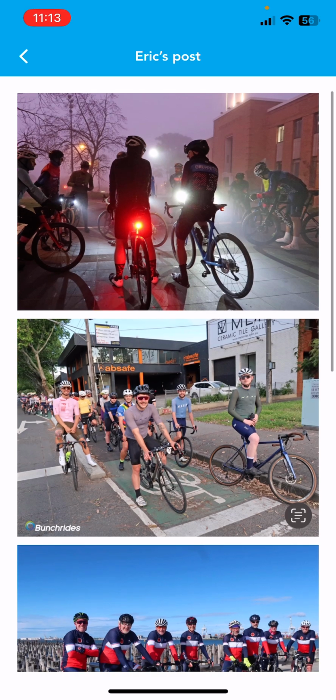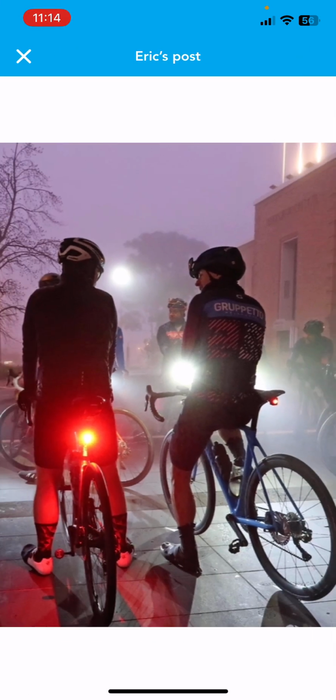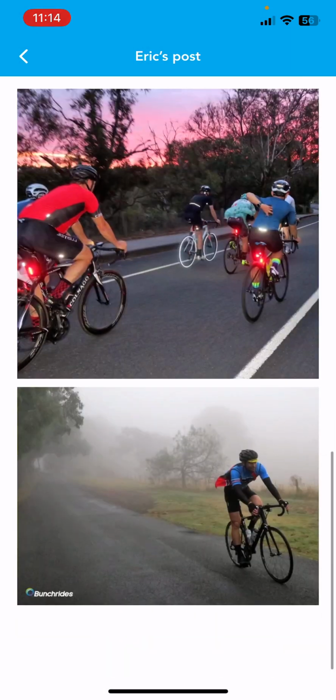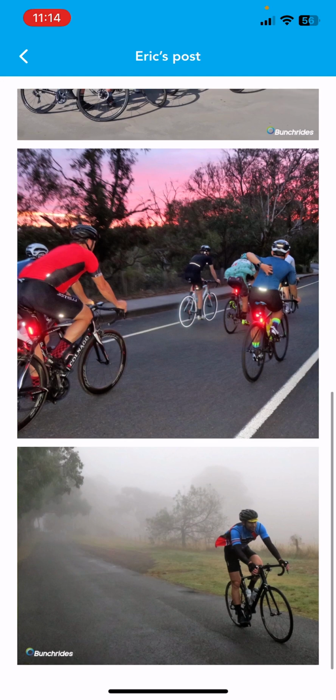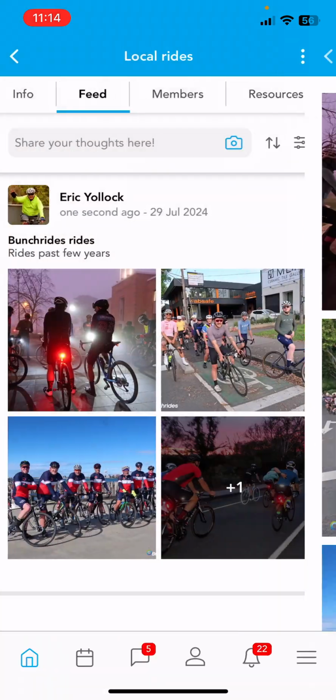through. The great thing about bunch rides is we actually don't scale the image, so you can actually see it at its native resolution. So it doesn't start pixelating as well. And you can just go through, see all the photos. Again, just click on the photo and you can see it there. And I'm just going to go back.